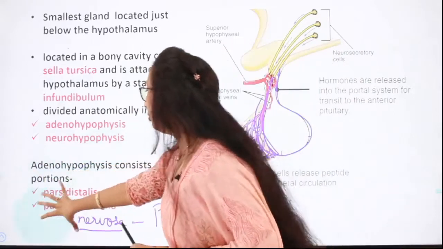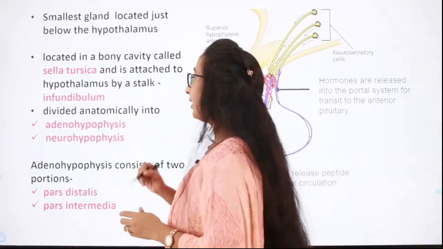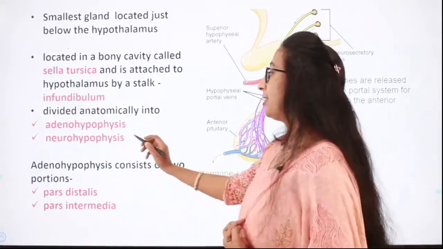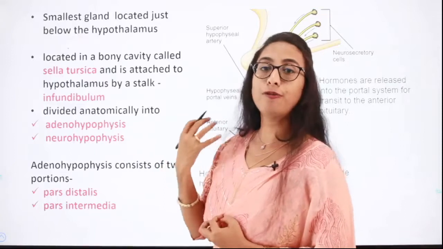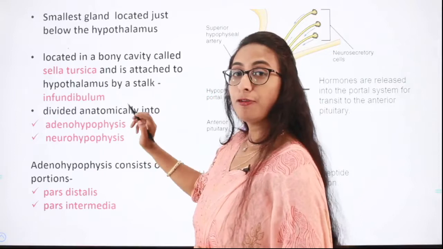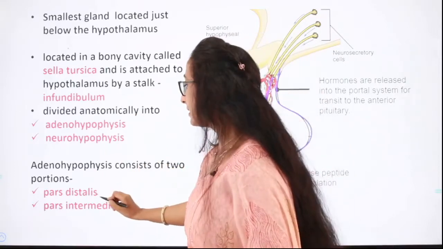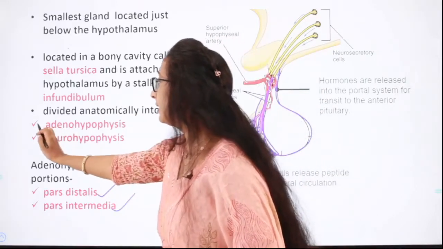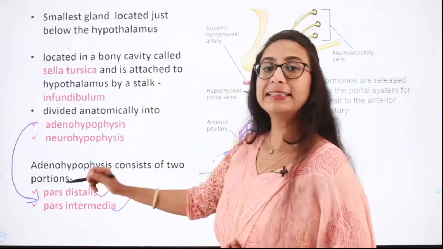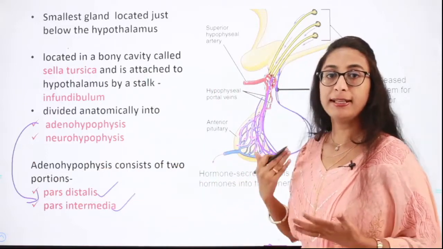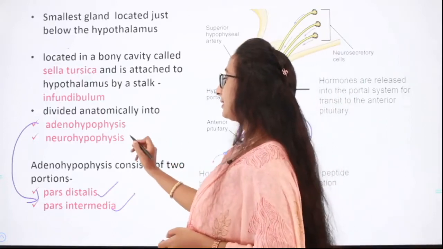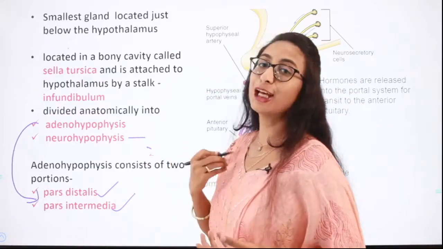Okay. So the anterior pituitary is called adenohypophysis, and the posterior pituitary is called neurohypophysis. Here, adenohypophysis comprises pars distalis and pars intermedia, isn't it? Adenohypophysis is nothing but anterior pituitary. It is composed of pars distalis and pars intermedia, and neurohypophysis is composed of pars nervosa.